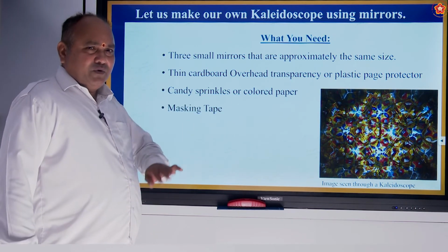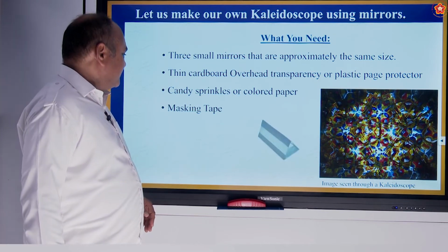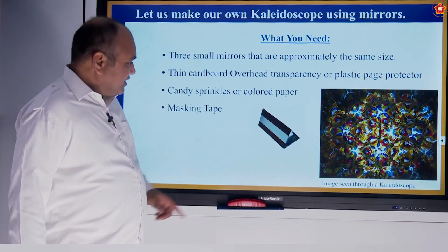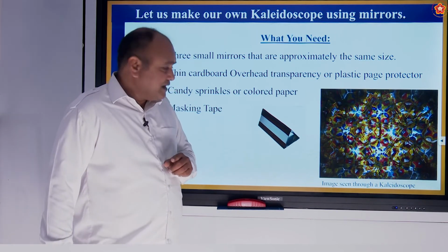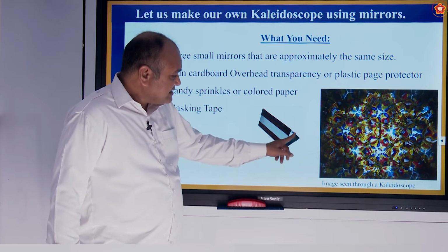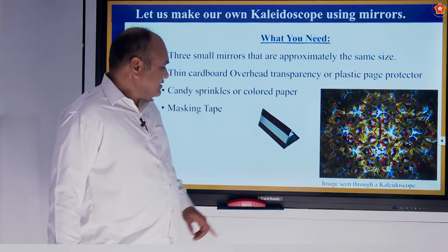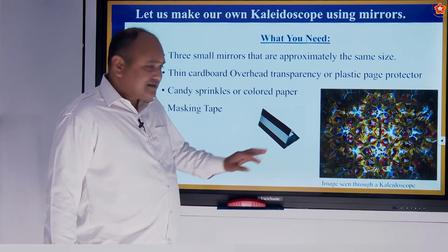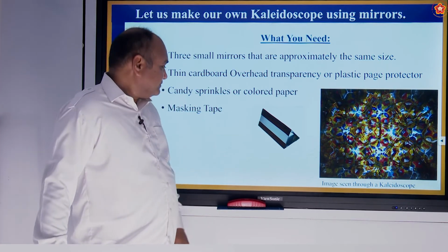Masking tape, naturally, you need to stick. If you want to stick anything, you need masking tape. So children, if you closely observe, this is how it is made. There are 3 mirrors like this fixed with masking tape. Okay children, so this is how we start making the kaleidoscope.